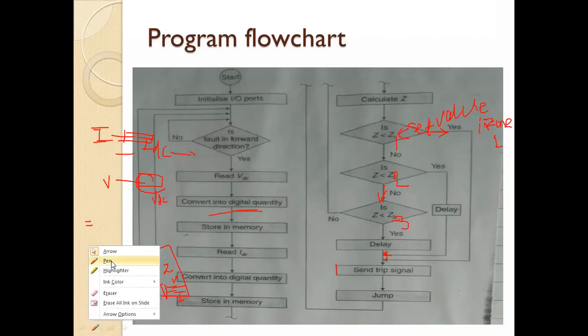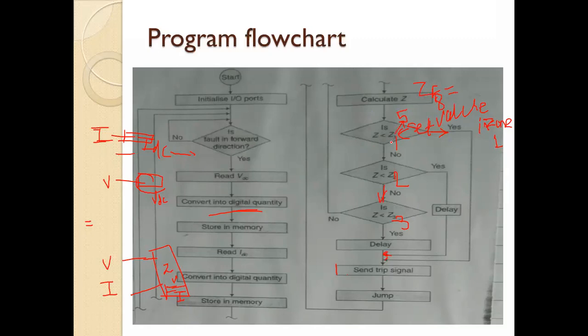Or I'll take some examples. Okay, suppose I'm taking as a general value. Suppose my fault impedance ZF is equal to 8, and here this Z1 is equal to 5. So is my fault impedance ZF less than this 5? Yes or no? No. Then go to the next step. If yes, then you can directly go for the tripping of circuit breaker.